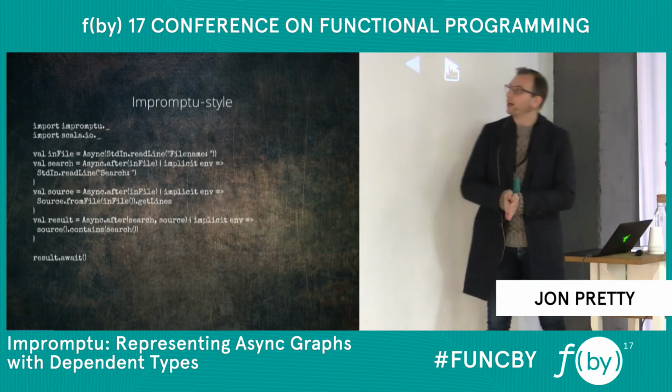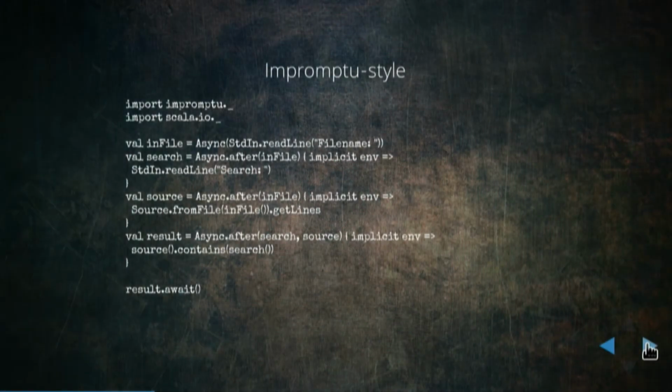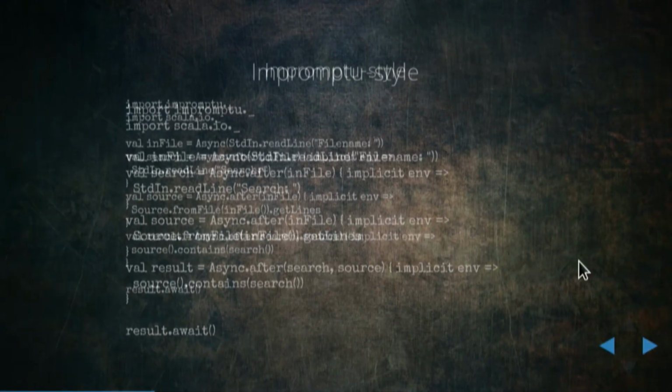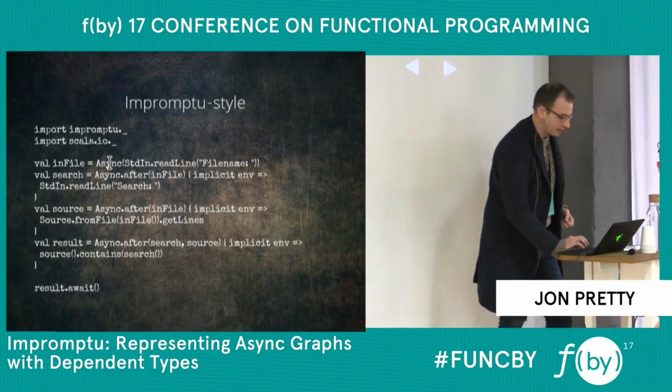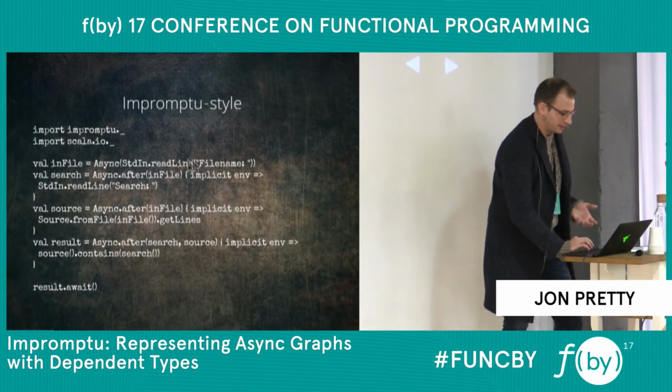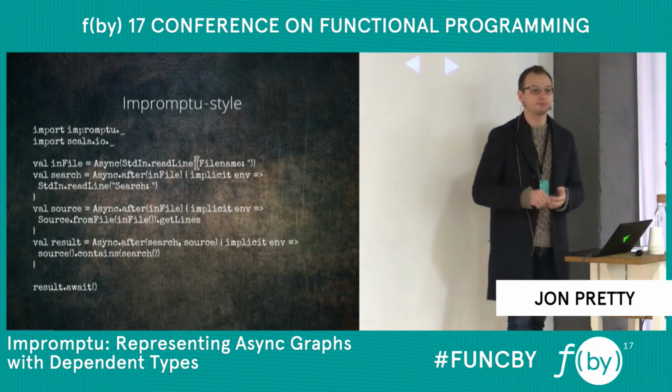Now, using the library Impromptu, this is how I would write that same code. It's a little bit more code, and maybe these implicits look a little bit confusing. If you're familiar with Scala, you'll have seen implicit lambdas. But I'm going to say ignore those for now and concentrate on what is defined here. So we have async values. These are like futures, but they're lazy. This one is very much like a future. It simply wraps a thunk.